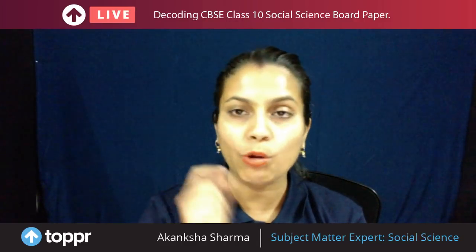Now students, the first thing I want to ask you is, how do we start? Let's start with the 5 marks question if you feel comfortable, or let's do the 1 mark questions so that it's easy for you to find out whether you did the 1 mark questions right or not. Also, before I say what the right answer is, I will also tell you which chapter this has come from and what our predictions were. We will discuss the same, right? So we will know how far we, the Toppr social science team, have actually helped you in your exam.